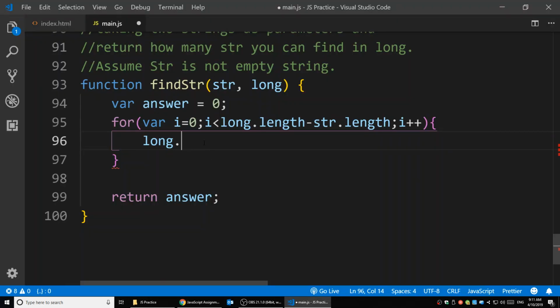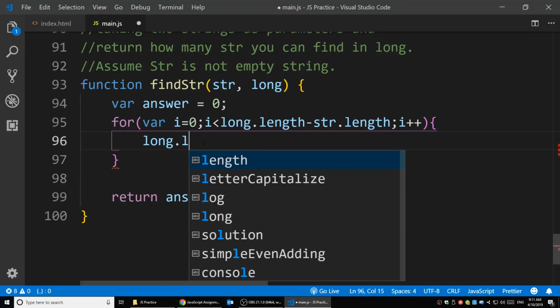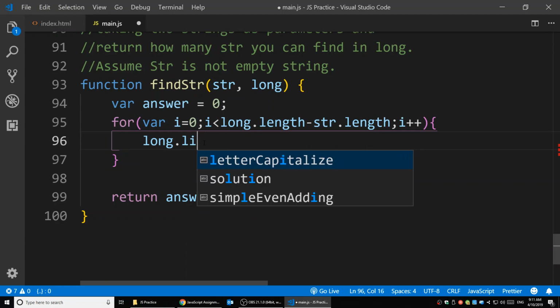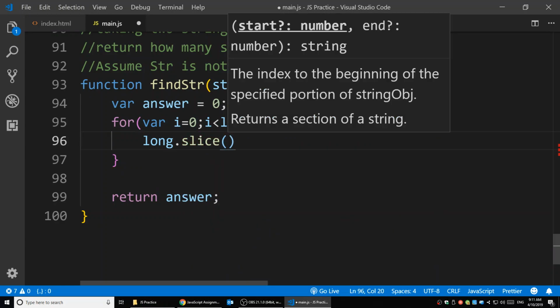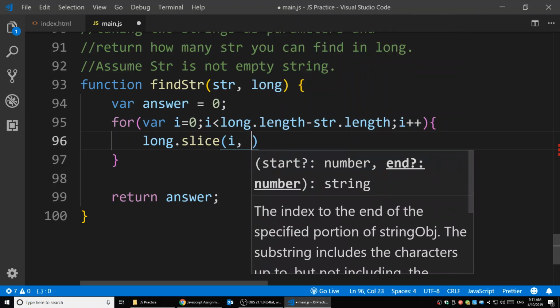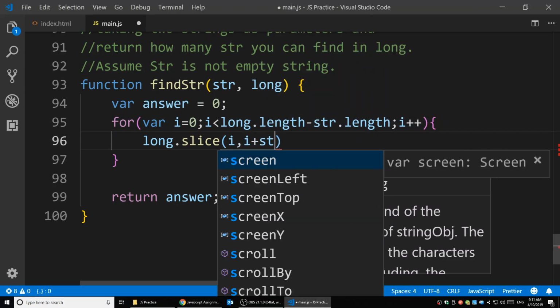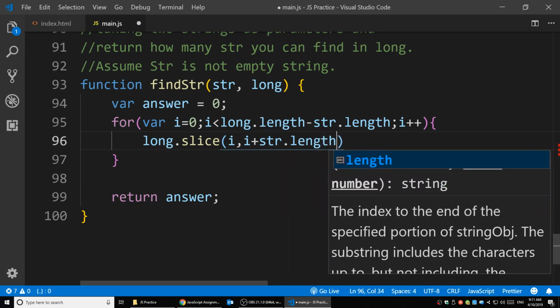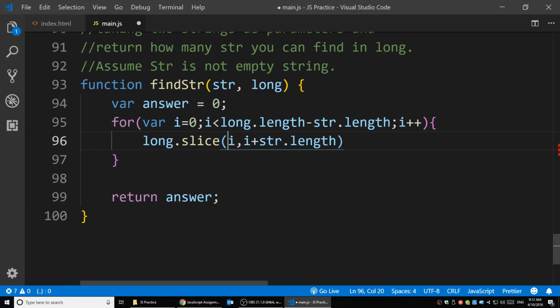So what I can do here is say long.slice from i to i plus str.length. If the string length equals 2, I'm getting the first 2 characters, so 0 and 2.